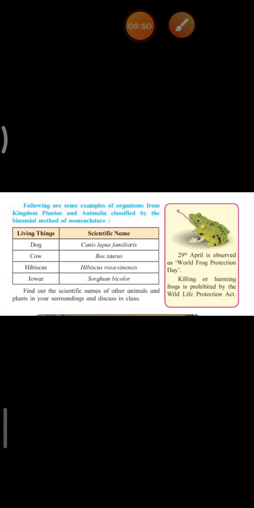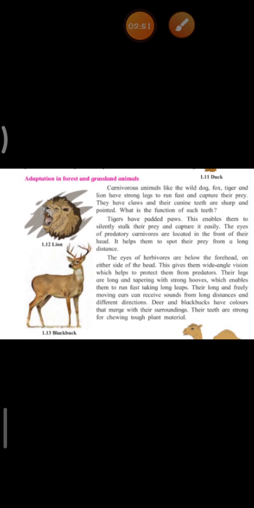Next, we'll see about adaptation in forest and grassland animals. Children, we have three types of animals: herbivorous animals, carnivorous animals, and omnivorous animals. Are you all aware of what we mean by herbivorous animals?